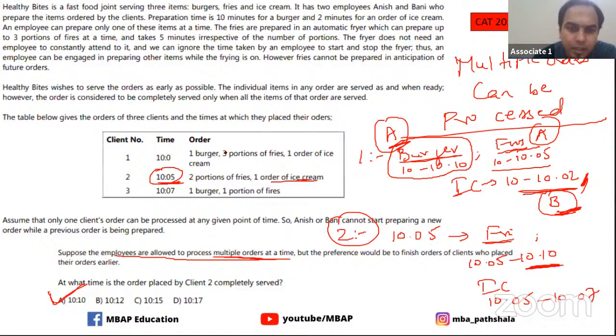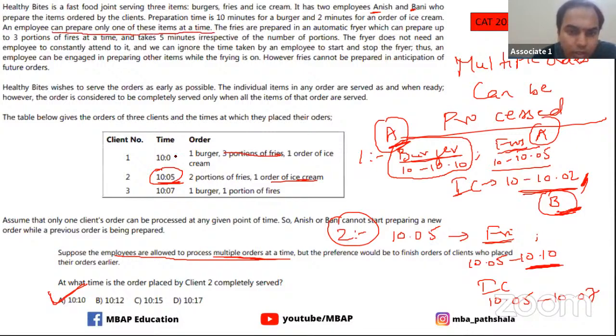See, firstly, remove the fries, because fries is only taking 5 minutes of time, and anyway that 5 minutes is not taking someone's full time. So someone can do any other work along with it. So what is happening? There are two employees, A and B, and an employee can prepare only one of these items at a time.